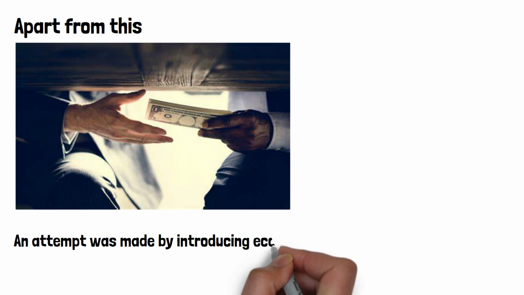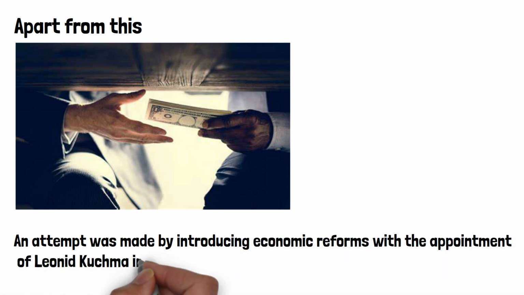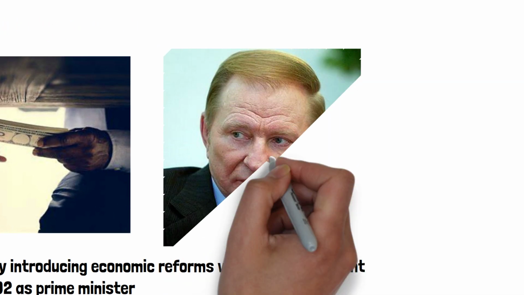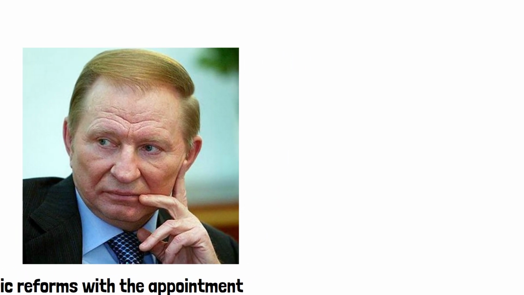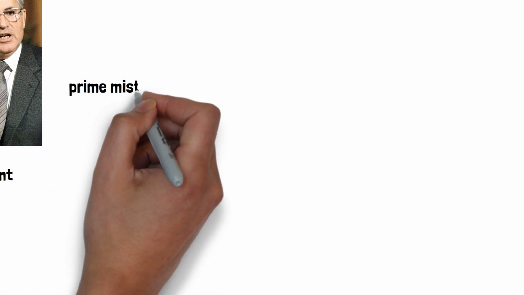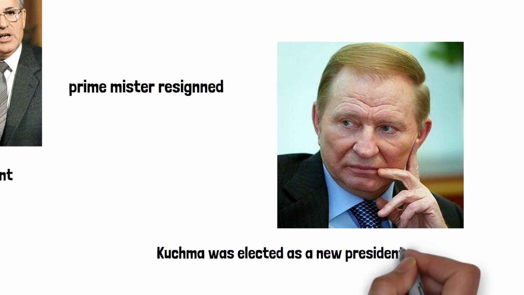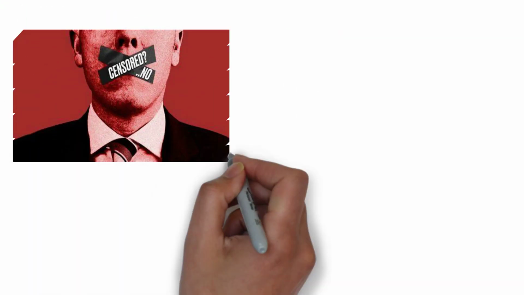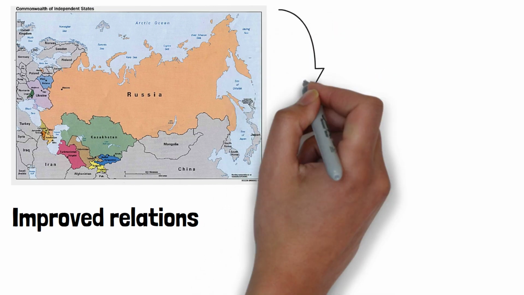An attempt was made to introduce economic reforms with the appointment of Leonid Kuchma in 1992 as Prime Minister. All the efforts made by Kuchma were strongly opposed by a majority of parliamentarians as well as by President Kravchuk. Hence, in 1993, Kuchma, the Prime Minister, resigned. But in 1994, Kuchma was elected as the new president and he remained president until 2005. During his term, he put censorship on media and the economy kept declining. But in 2000, some growth was recorded as Kuchma continuously improved relations with Russia.